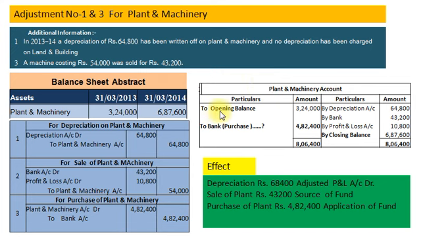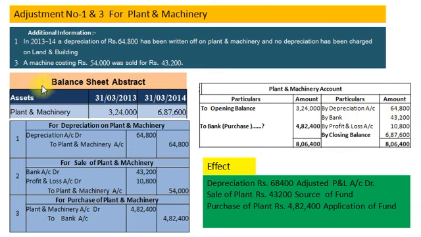We take opening balance on debit side rupees 3,24,000 and closing balance on credit side rupees 6,87,600. Now we will pass journal entry for depreciation written off, and our entry will be depreciation account debit to plant and machinery account rupees 64,800 and posting plant and machinery account credit side by depreciation rupees 64,800.